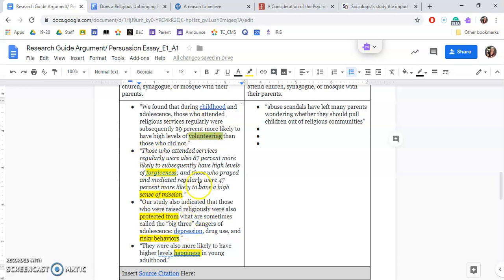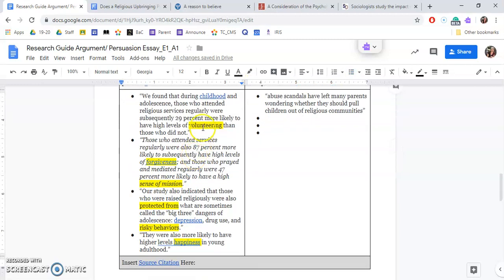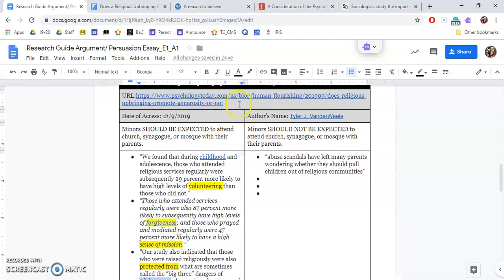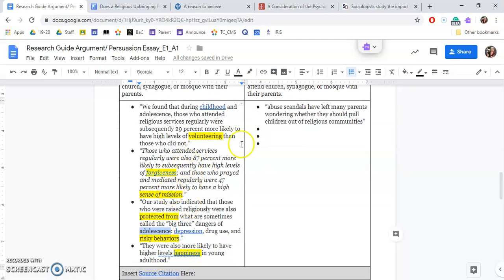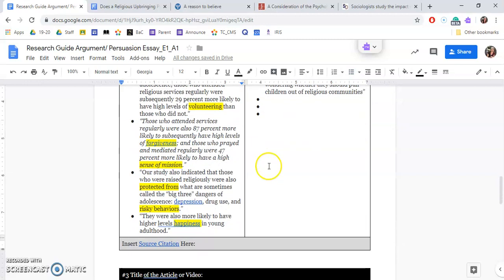And then you keep looking for more articles that are related to those topics. So again, here's your claim. Your reasons are being involved in your community, high level of happiness, and avoiding risky behaviors. And then you look for more articles to back those up. And that's how you evaluate a source and see which claim has more evidence to back it up, and then you group the evidence into 3 sections to find 3 overarching reasons to back up your claim. And that's it. I hope that was helpful.